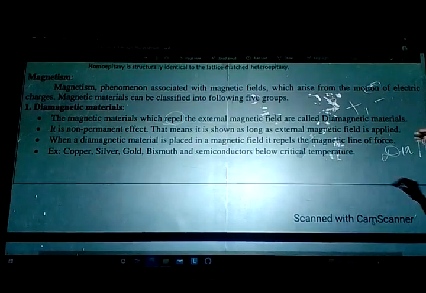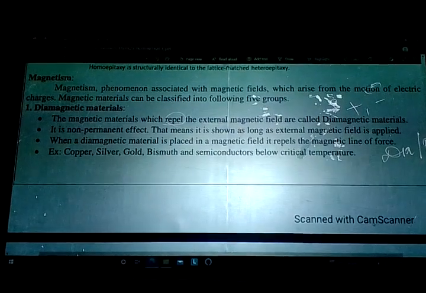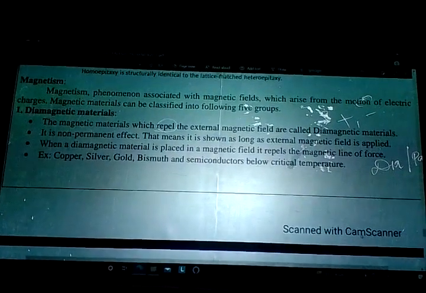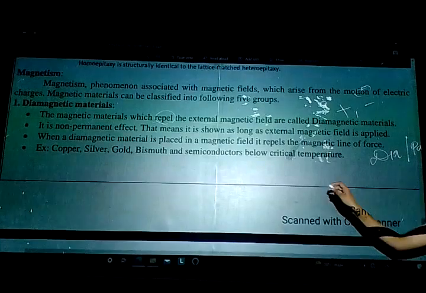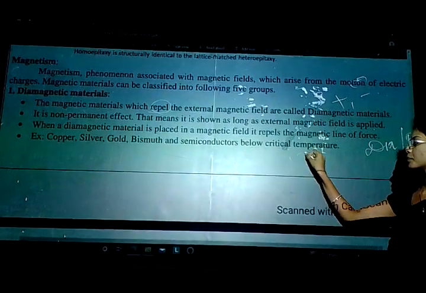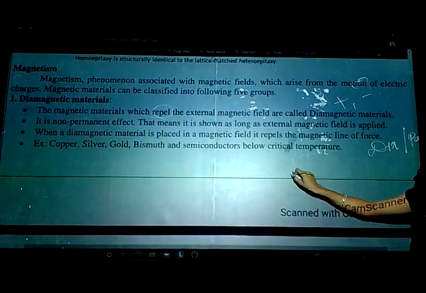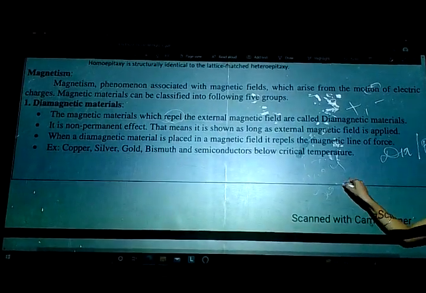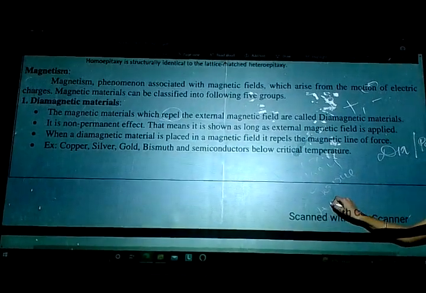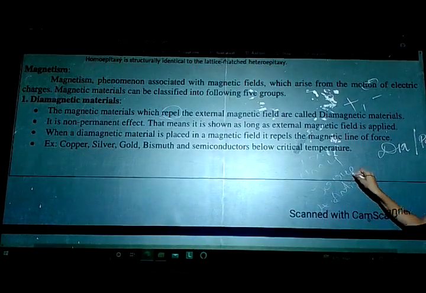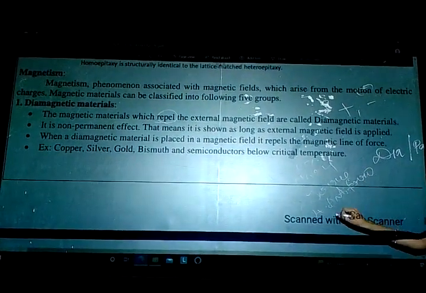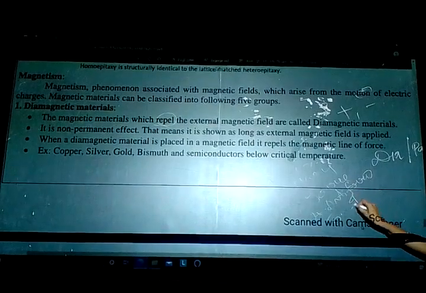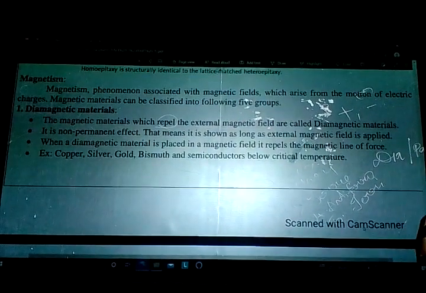Now, the magnetic materials can be classified into 5 types. One is dia. Second one is para. Third is ferro. Fourth one is anti-ferro, and fifth one is ferrimagnetism.